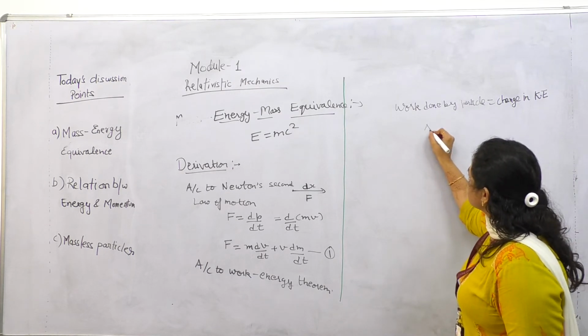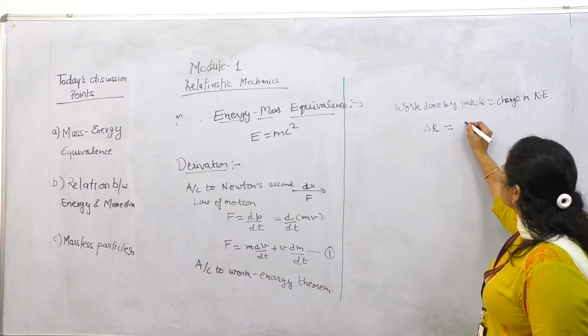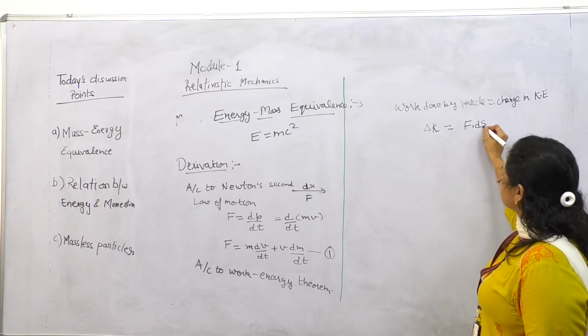Change in kinetic energy is delta K and work done by a particle is F dot ds.